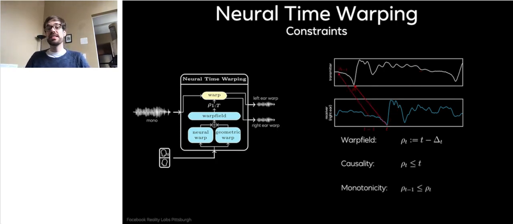The second constraint is monotonicity, meaning we want the samples to stay in the same order on the receiver side. So it's fine if we take sample 30 and map it to time 50 and then take sample 40 and map it to time 51, because maybe both of them moved closer together, so the span has to be decreased. But we do not want to allow to flip signals. This is technically possible in a physical way if you would accelerate and get faster than the speed of sound. But in practice, this does not happen, right? When we talk about person-to-person communication. So these are the 2 constraints, causality and monotonicity, that we want to maintain with our warping module.